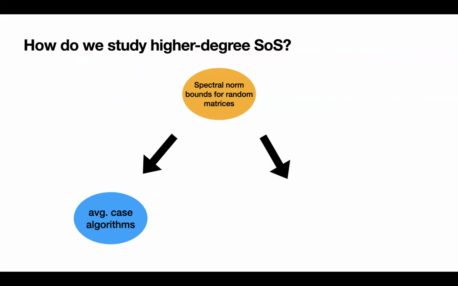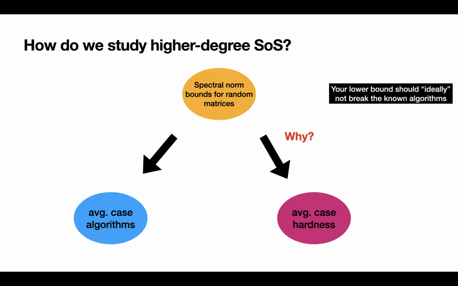It turns out that this connection is still valid if we ask for average case hardness. And here's one high-level intuition. The lower bounds we strive to prove should ideally not break the known algorithms. So they should capture spectral reasoning and therefore connect to the ingredient there, which is spectral norm bounds for random matrices.